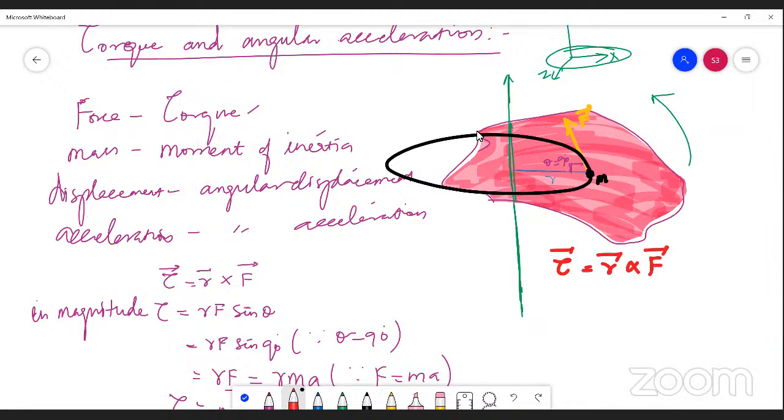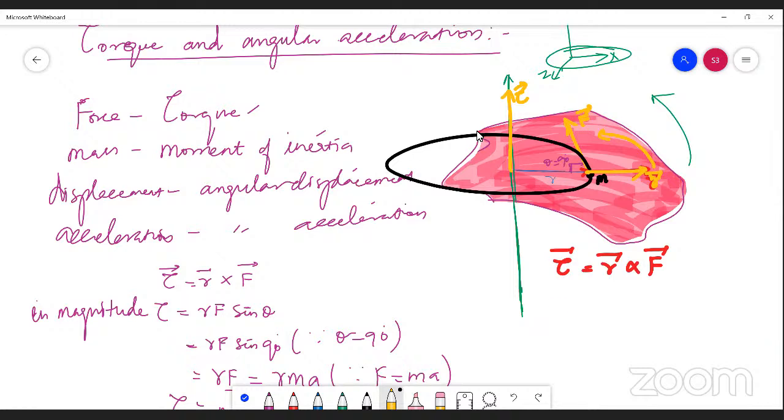If you apply the right-handed rotation rule, r vector towards f vector, you just extend this r vector along this direction. It's not clear, so I can change the color over here. R vector is along this direction. You rotate R vector towards F vector. So R cross F, thumb will be projected upwards. So this is the direction in which the torque acts.